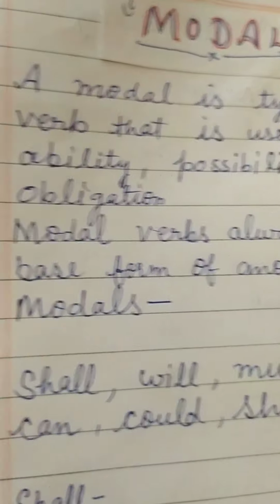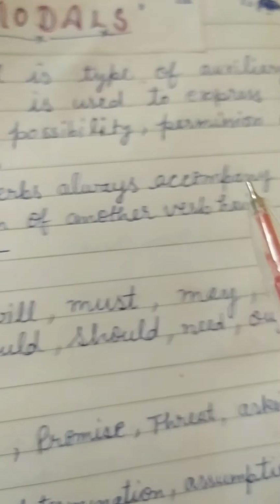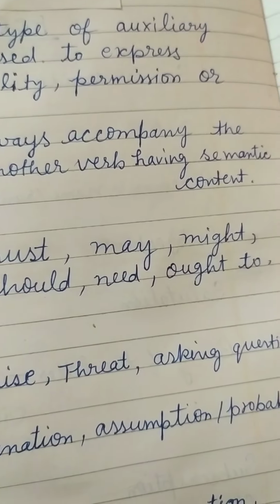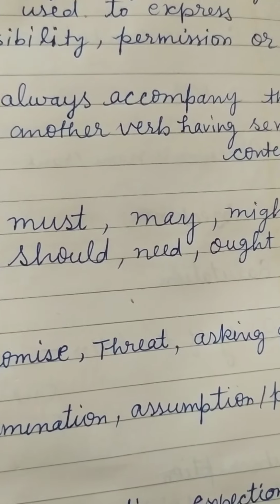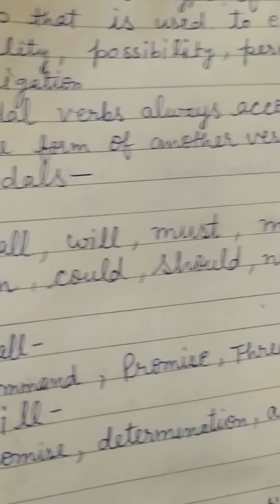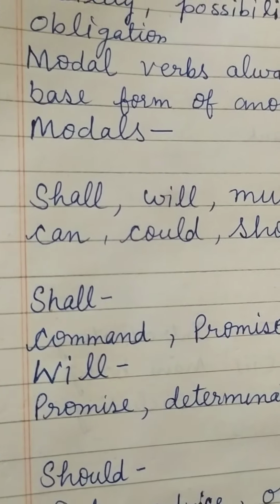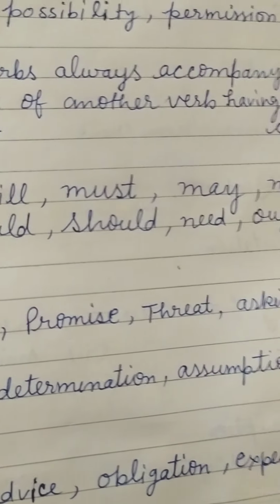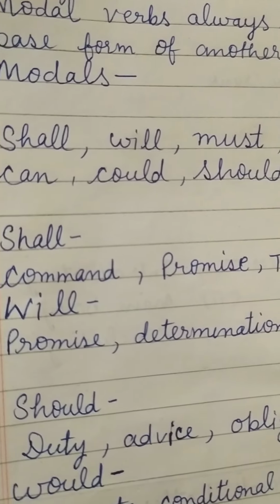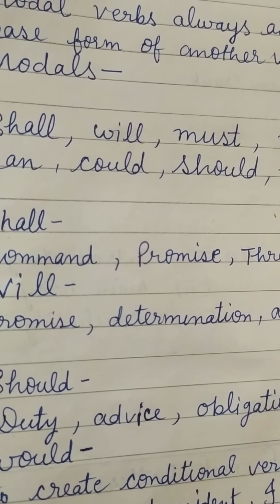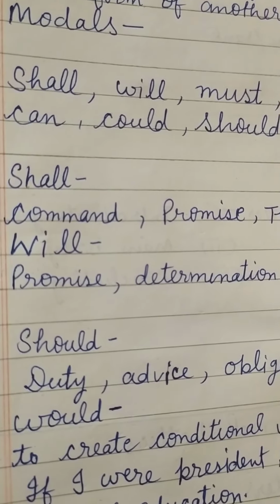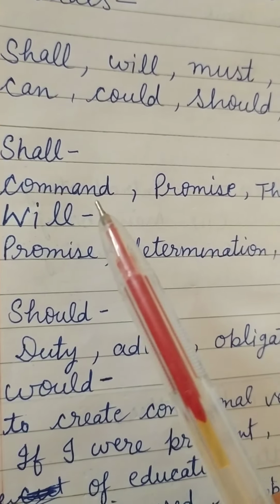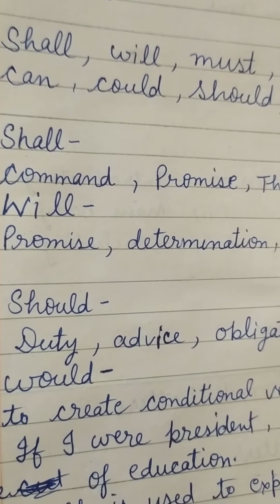So let's start. A modal is a type of auxiliary verb, as I told you, and a modal verb always accompanies the base form of another verb having semantic modals. So here modals are like shall, will, must, may, might, can, could, should, need, ought to, used to, and dare. So let's see how they are used. So here shall and will. Simply, shall is used with I and we.